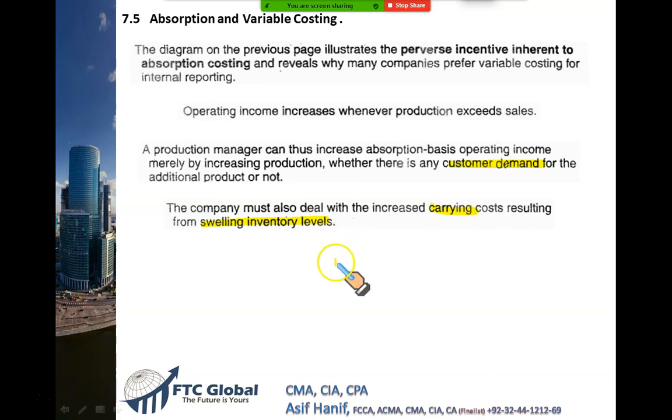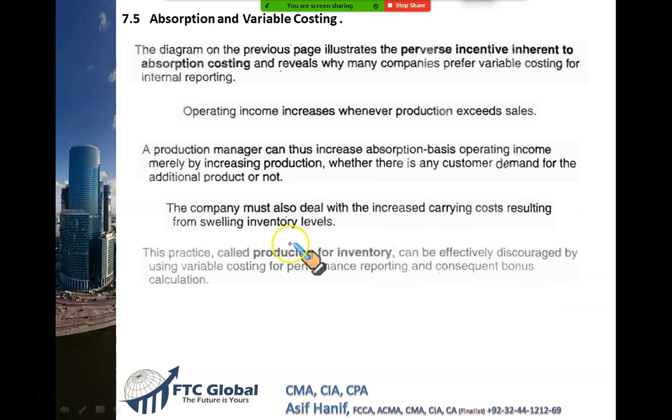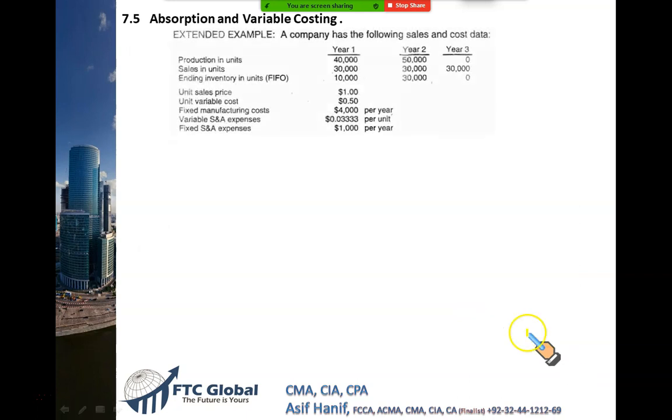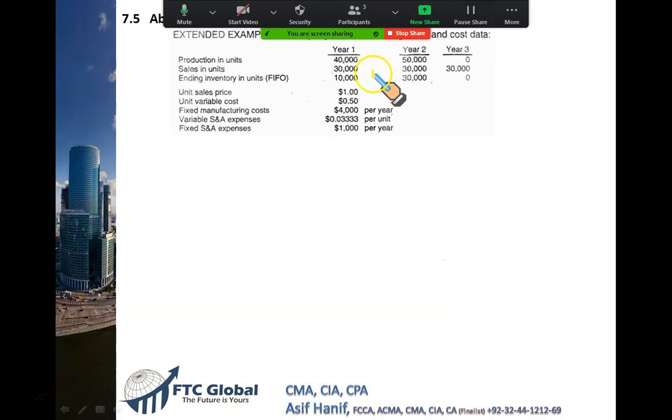Normally, when we produce, we want to sell. So this is called producing to sell. But what we see here is a very bad practice called producing for inventory. We are just producing so that we can stock, and that item that we produce will take away the fixed cost. Now let us explain this with another good example. Let's read this.